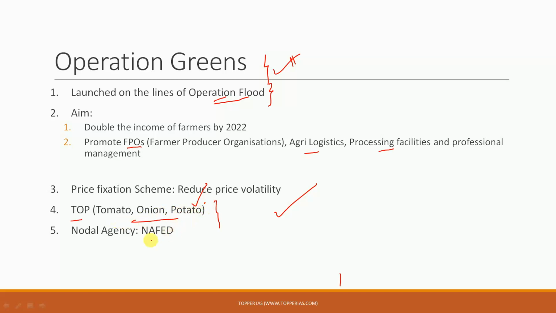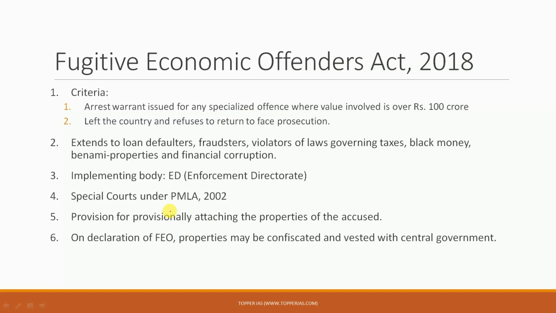What is very, very important is the nodal agency. It is not the Ministry of Agriculture, but it is NAFED, which is the nodal agency for Operation Greens, and this is one thing that you need to remember. Next, what is important is a part of the current affairs. Now, this is basically an act that came into existence in the year 2018. It was passed. This is the Fugitive Economic Offenders Act.